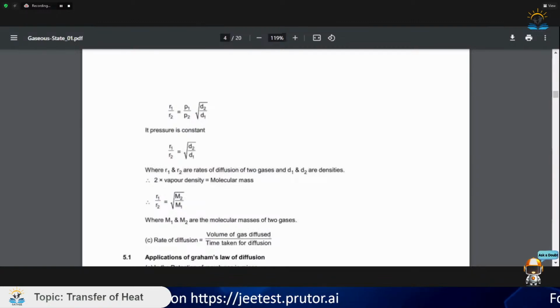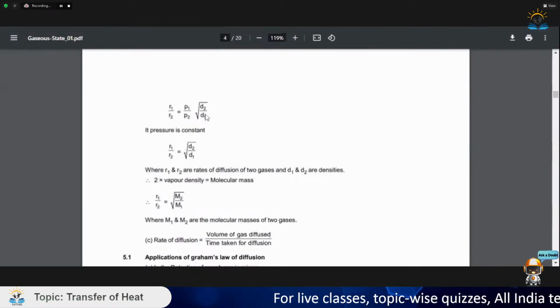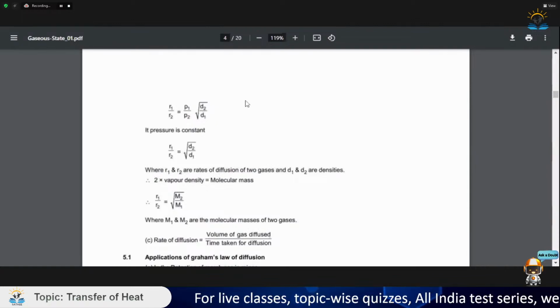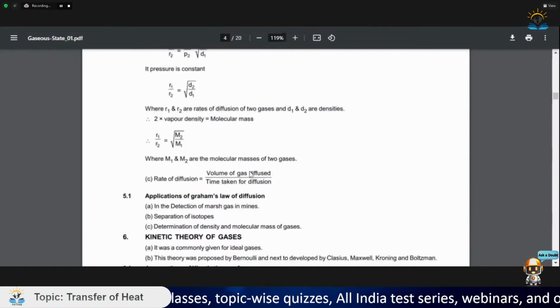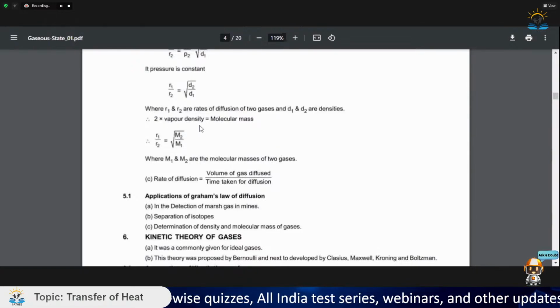Now suppose the pressure is constant, then R1 by R2 would be root D2 by root D1. Suppose the pressure is not constant, but the densities of the two gases are the same. Then we get R1 by R2 is equal to P1 by P2. So this can be used in different ways.